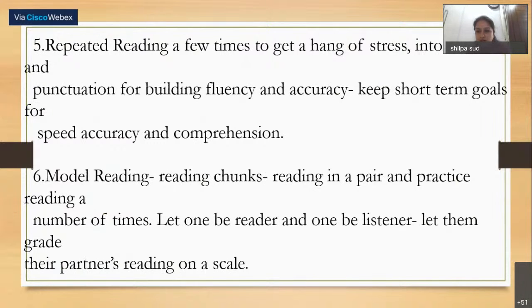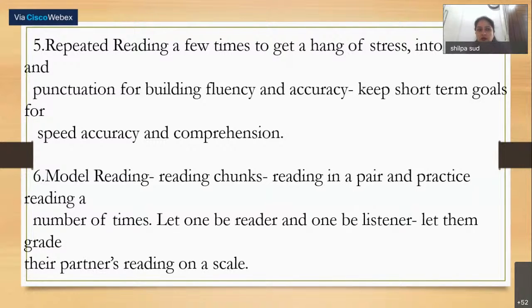These are the reading strategies which I have written here. First is repeated reading. Repeat the lines, the chapter, the text a few times to get a hang of stress, intonation, and punctuation, building fluency and accuracy. First, the teacher has to model it so that students get an idea about the fluency, accuracy, punctuation, the pauses, the correct intonation, and the pronunciation. That is also very important. Then the students can be asked to repeat after you or read it.